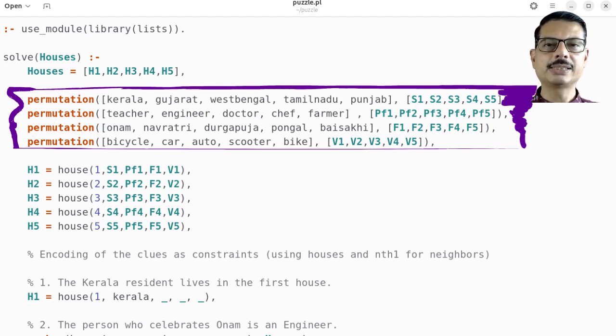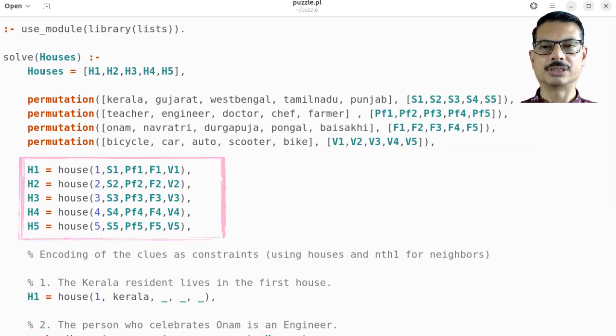What permutation does is it generates an ordering of the attribute list and puts the result in the right hand list of variables. For example, S1 becomes state for house 1, S2 for house 2, and so on. So after these calls, each Si, PFi, Fi, and Vi is bound to one concrete element, but in all possible orderings as Prolog searches. Finally, we create actual house structures.